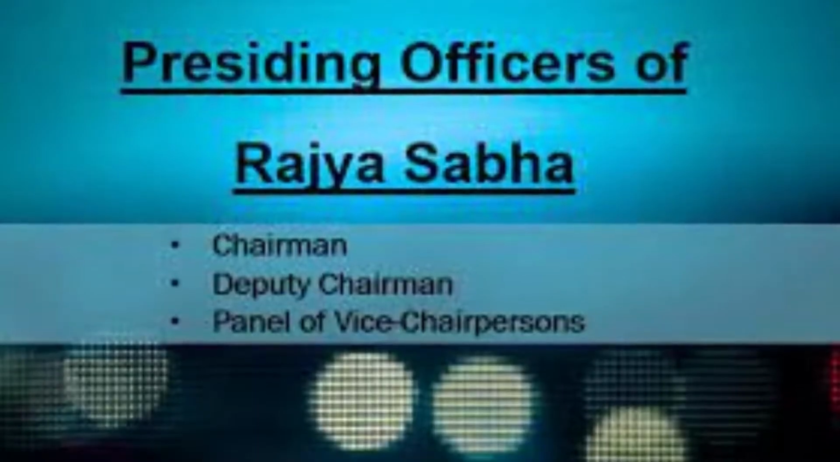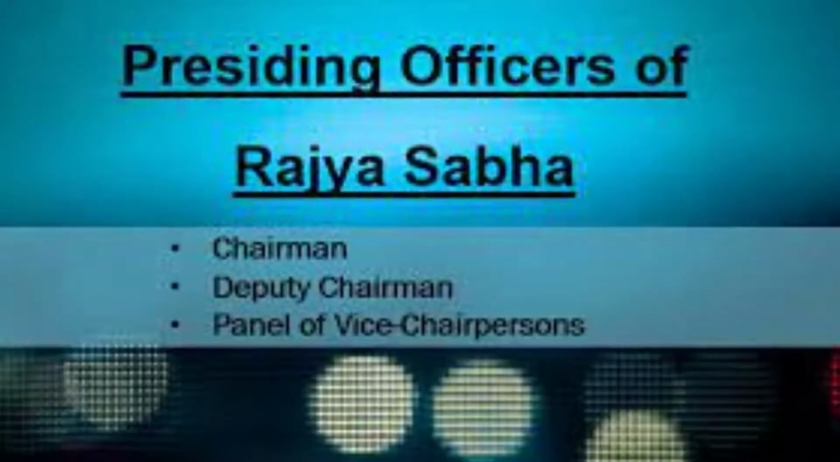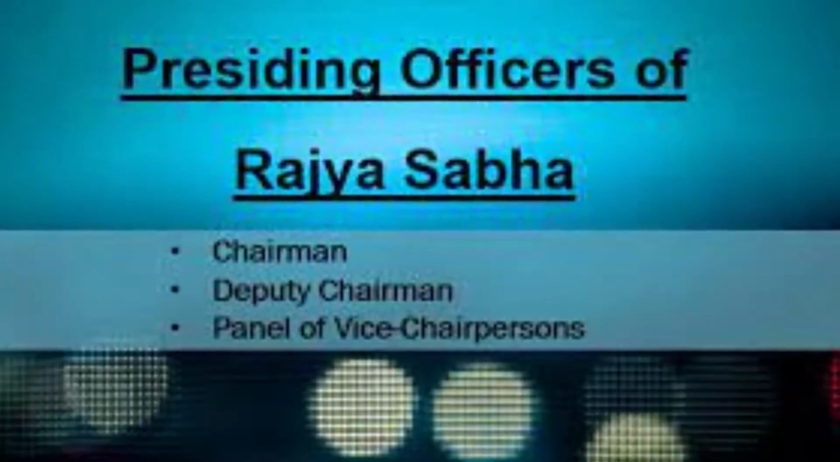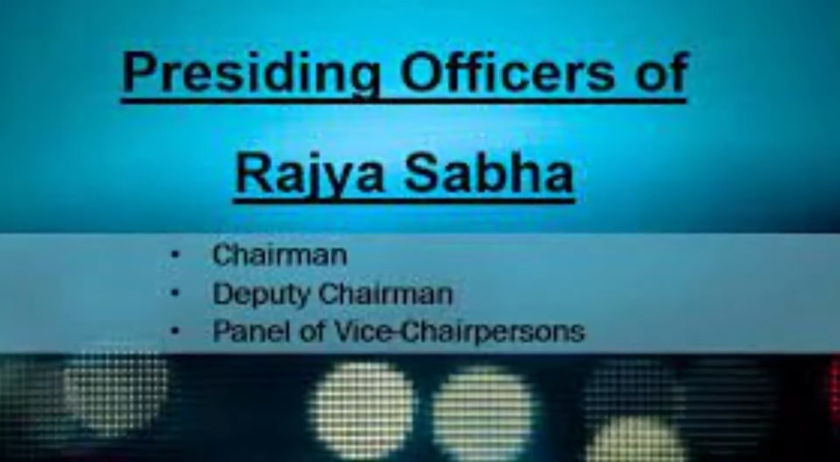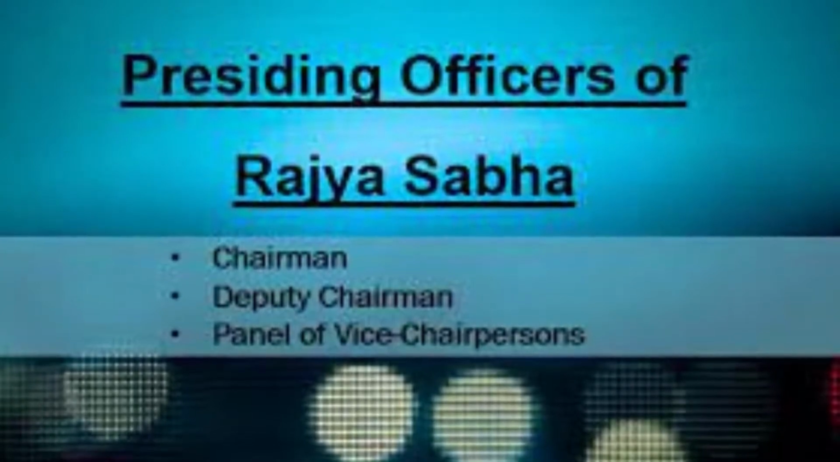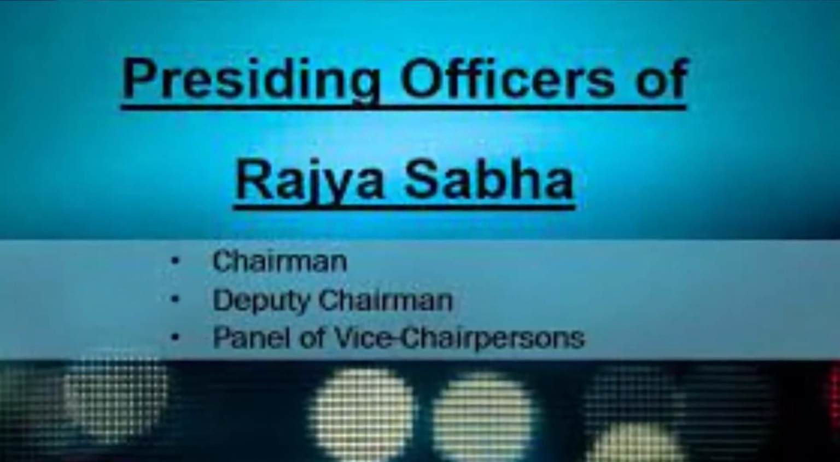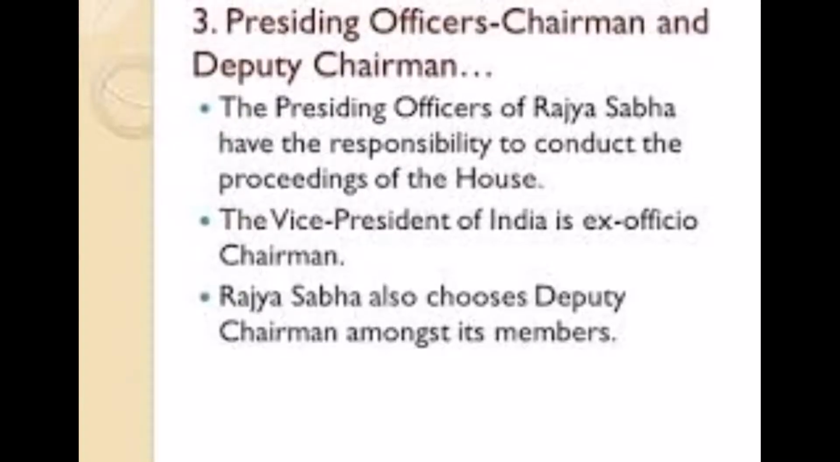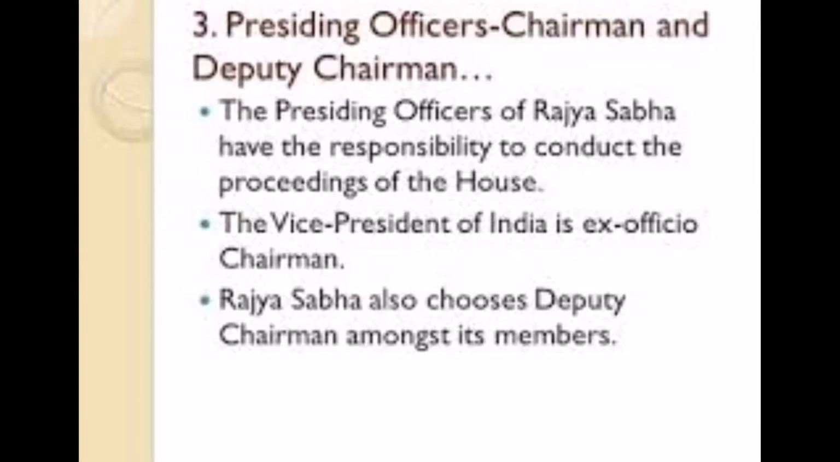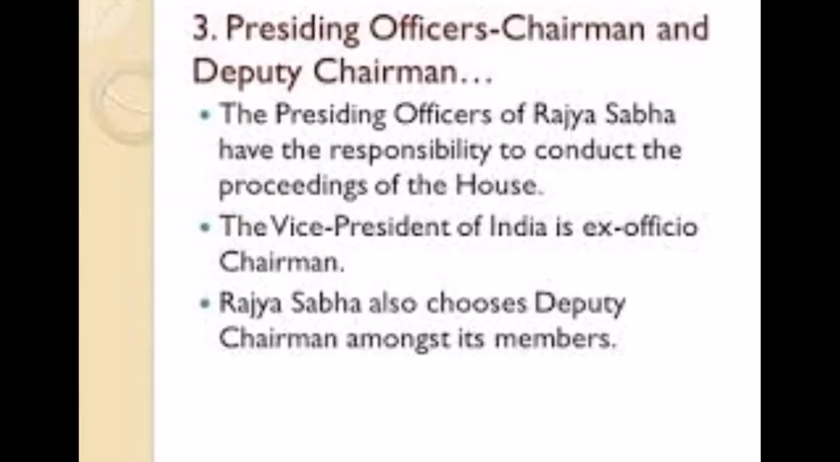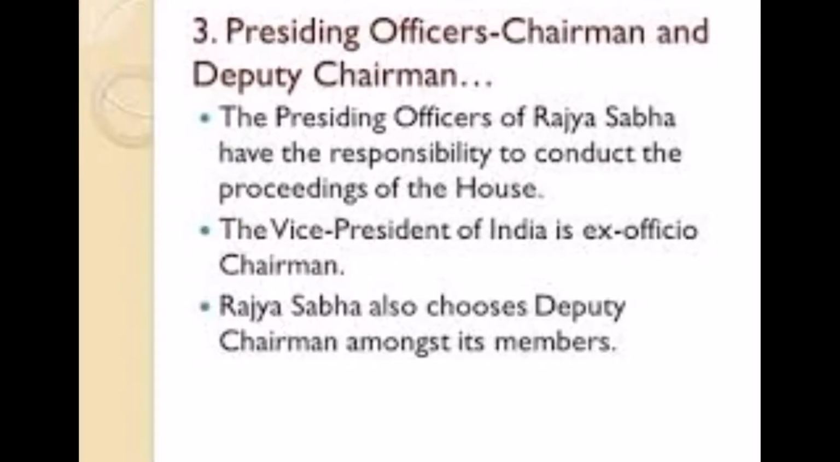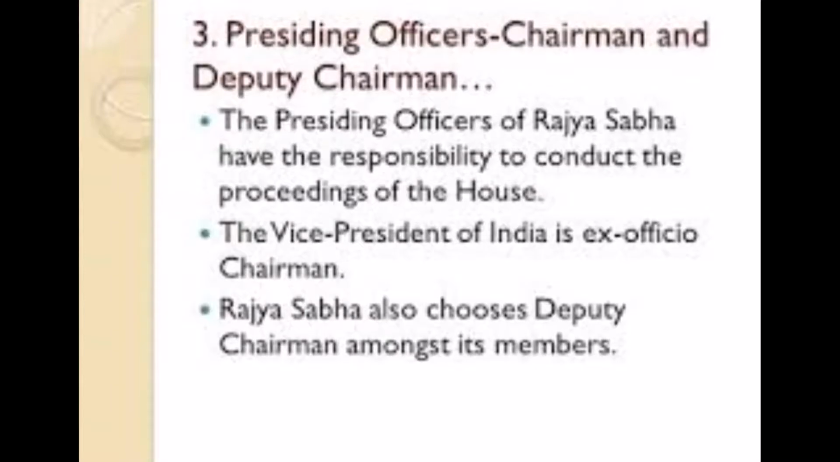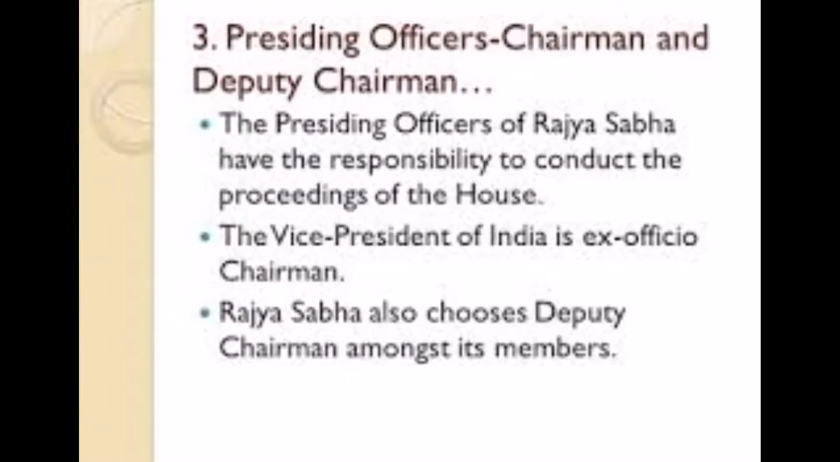Presiding officer. A chairman presides over an upper house of legislature. The Vice President of India is the chairman of the Rajya Sabha. He is an ex officio chairman because he holds this post by virtue of his office. In his absence, the deputy chairman presides. The members of the Rajya Sabha elect the deputy chairman from among themselves.